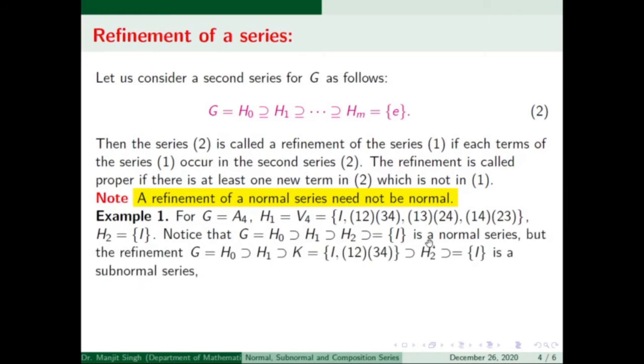Now if you insert a new subgroup K in it, then this K is a subgroup which is not normal in G. Therefore this is not a normal series now, and it is just a subnormal series. So we refined this normal series by adding a subgroup of H1, and it does not remain normal. So refinement of a normal series need not be normal.